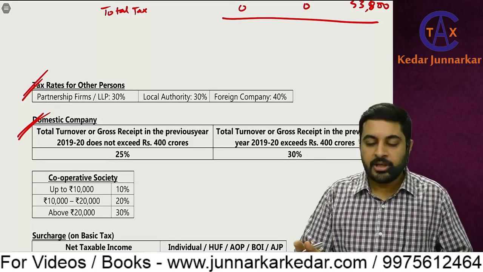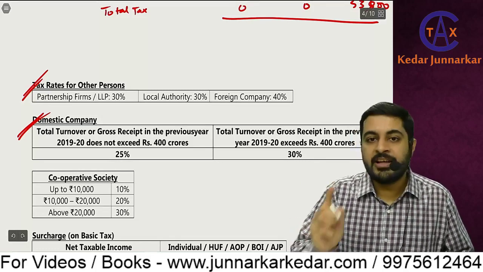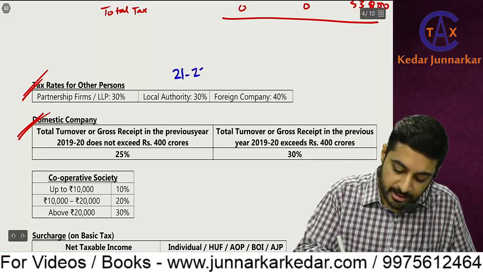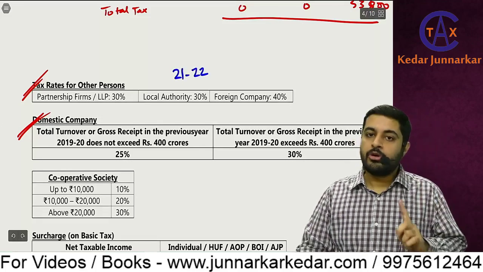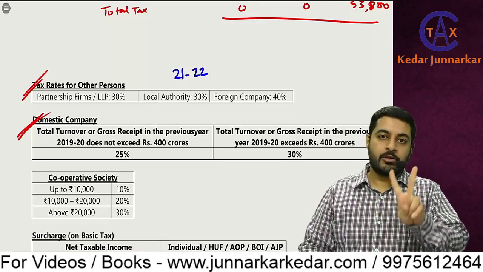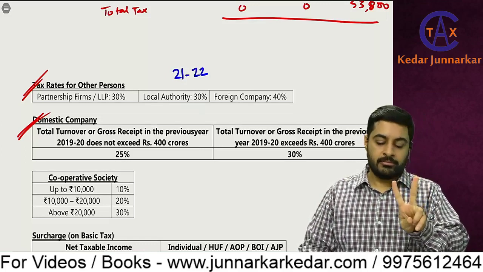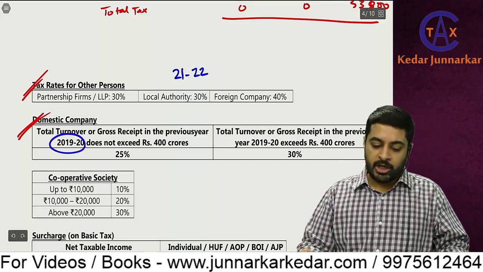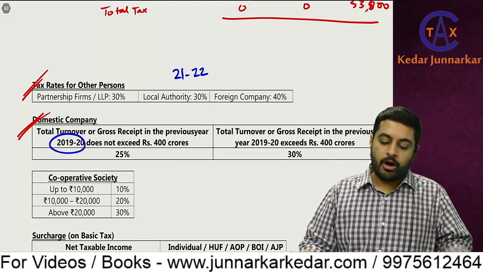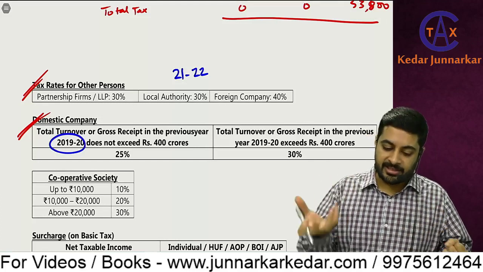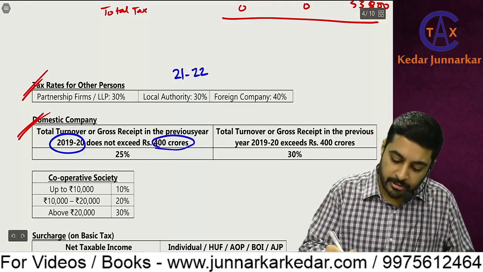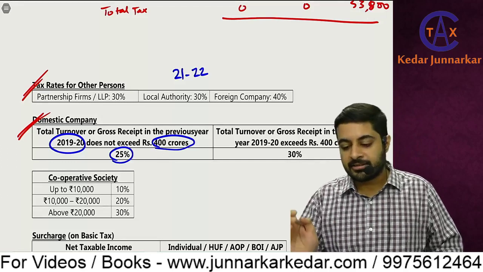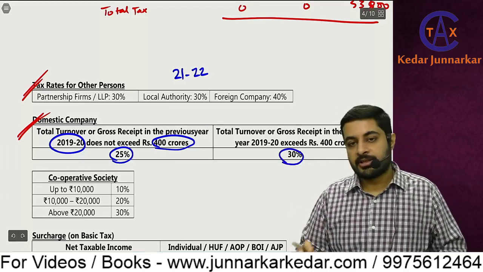Yes, for our exam, which financial year or which previous year is applicable? Previous year 21-22. So for companies you have to check the turnover of 2 years prior, which means 19-20. If the turnover of the company, or gross receipts, that is the turnover or sales, does not exceed 400 crores, then 25% would be the rate. And if it exceeds 400 crores, then 30% would be the rate.